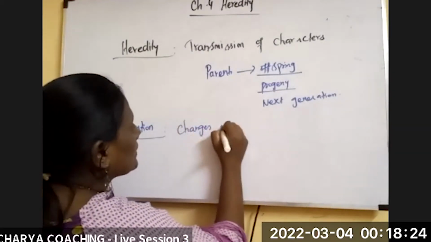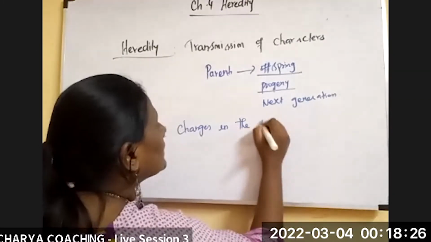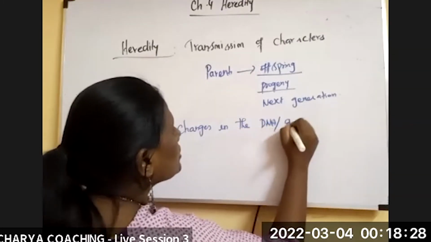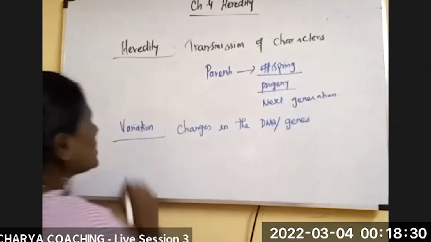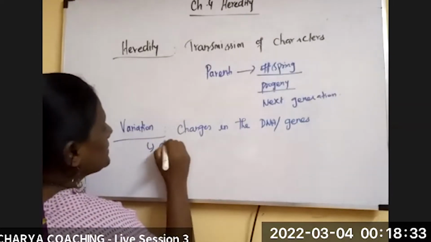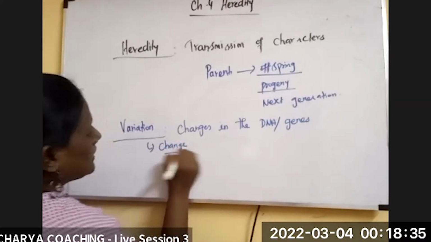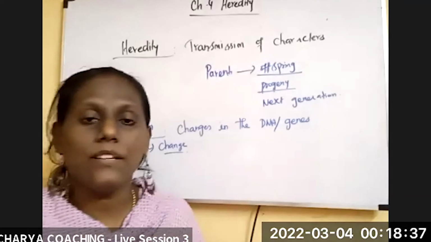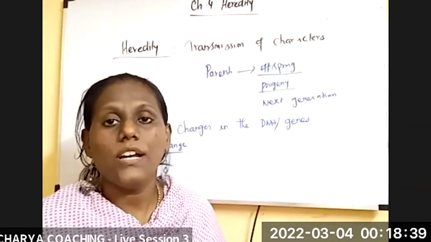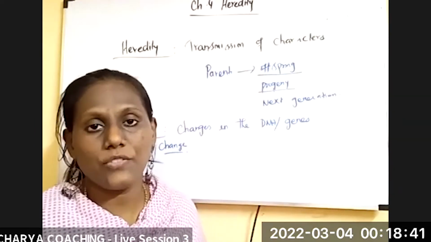Changes in the DNA or genes. Generally, the simple meaning of variation is a change. Variant and variable are very common words we know. So what is variation in terms of heredity?